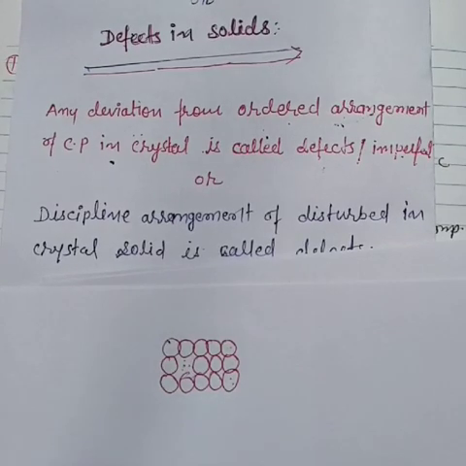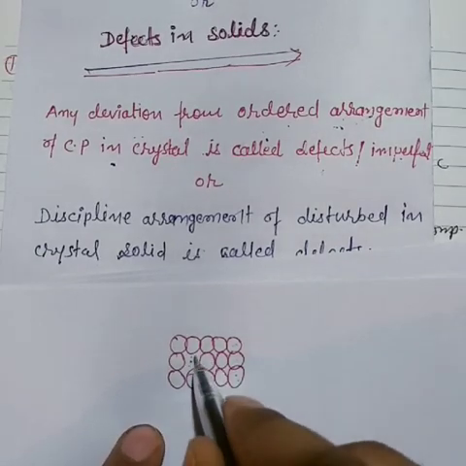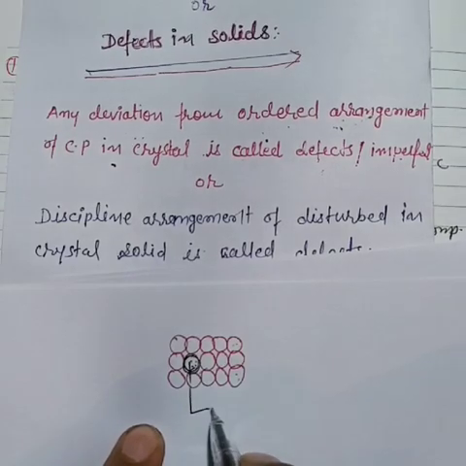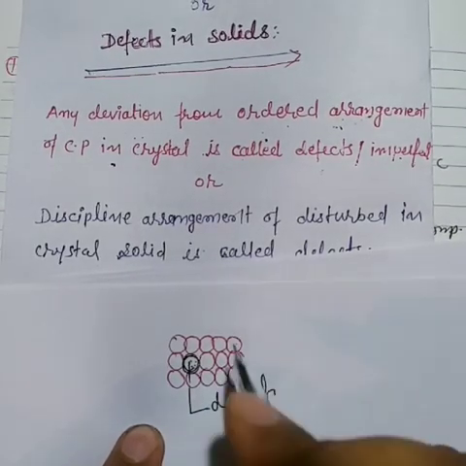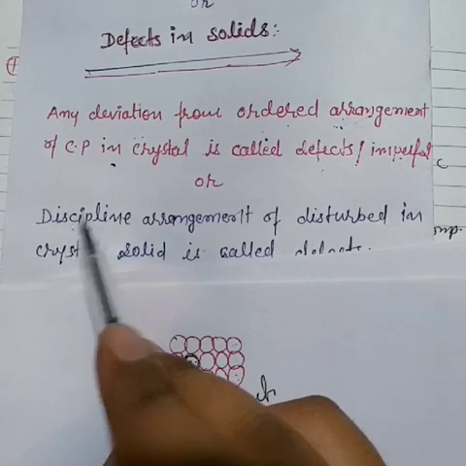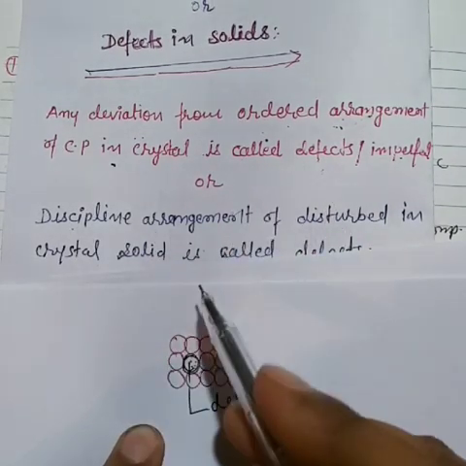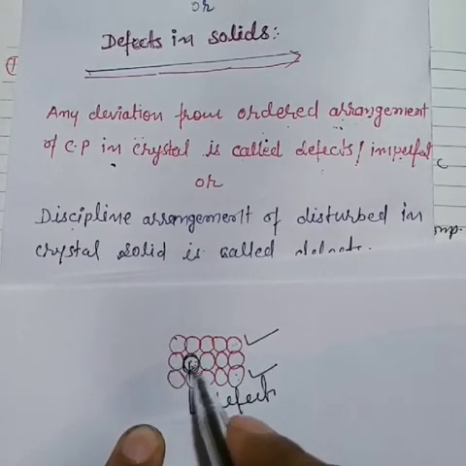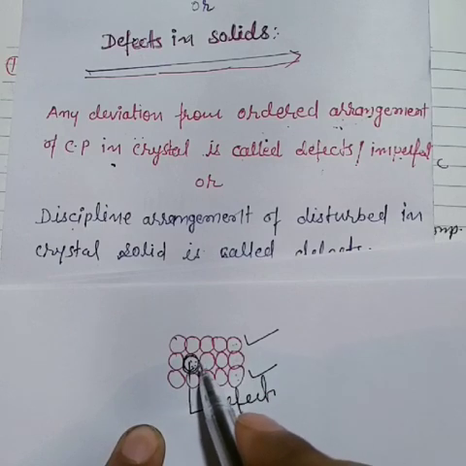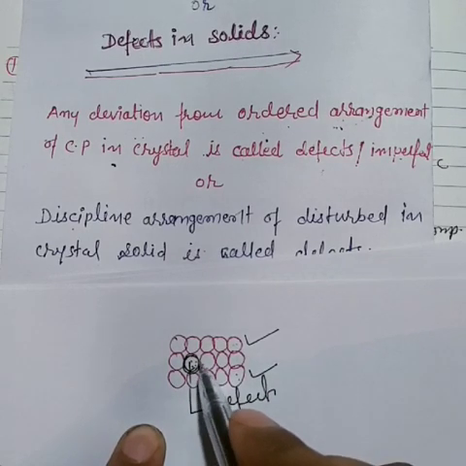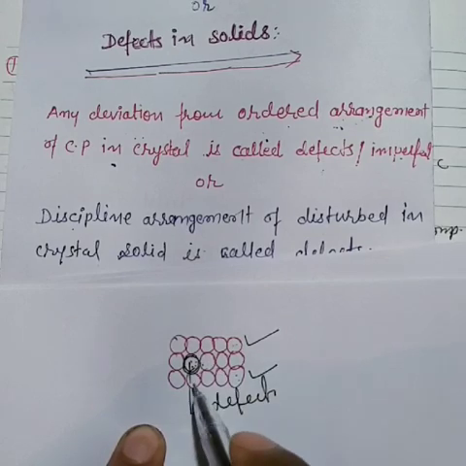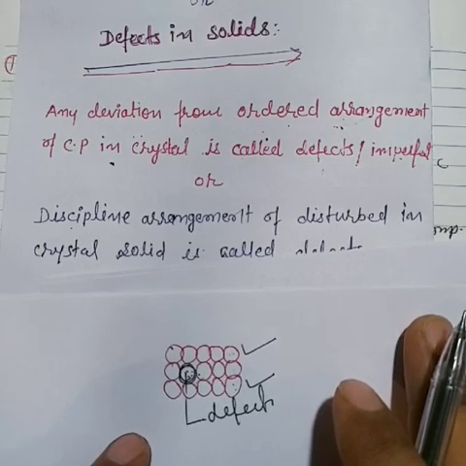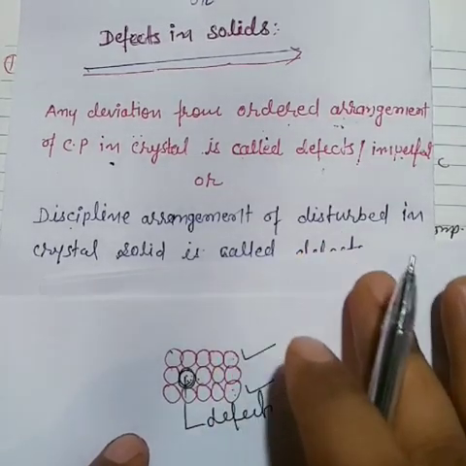Now see, I can use a different color here. This different color is known as a defect. So another definition is that the disciplined arrangement is disturbed in a crystalline solid. Now see here, this row is well disciplined, this one is also well disciplined, but this second row is not disciplined here. So this is the disturbance in the entire crystal which is called a defect in solids. So this is very important. And one more thing I want to tell you, some important facts.